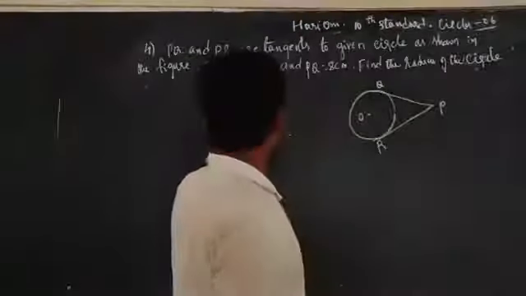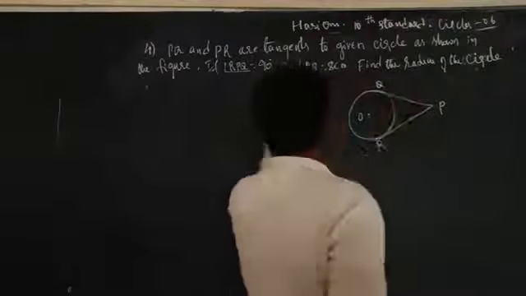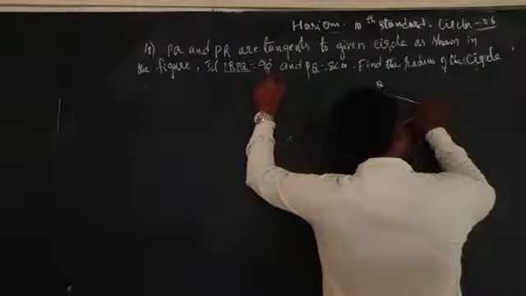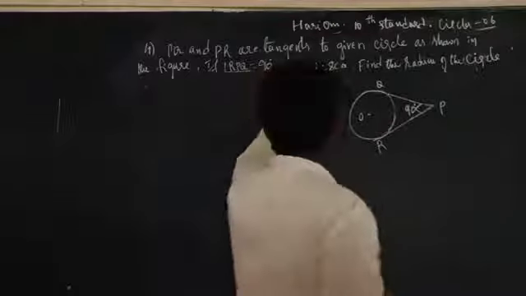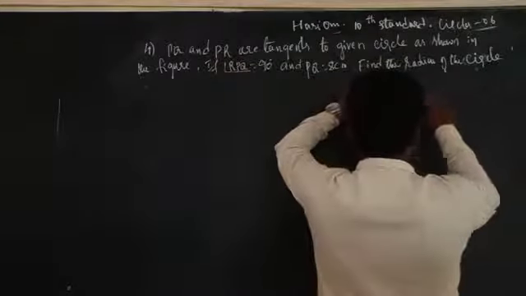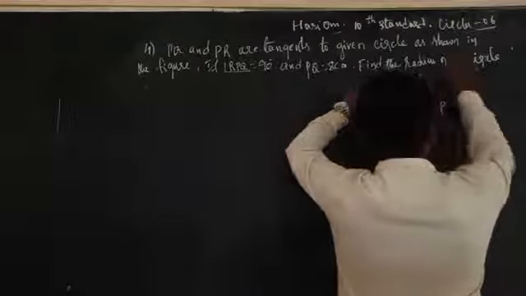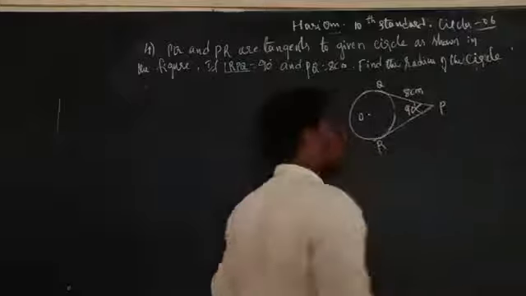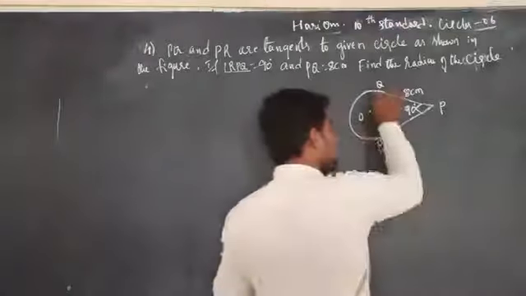Then the angle RPQ is given as 90 degrees. The length of PQ is 8 centimeters. Then find the radius of the circle. We need to find the radius of the circle with center O.